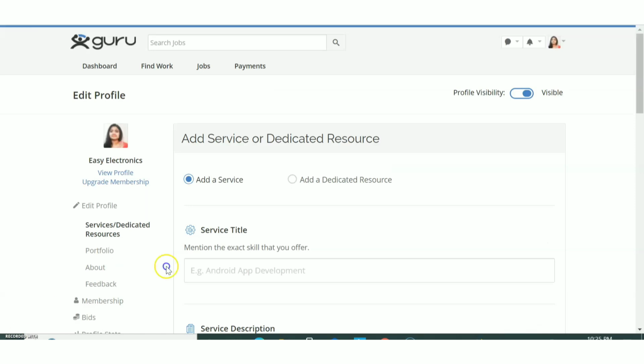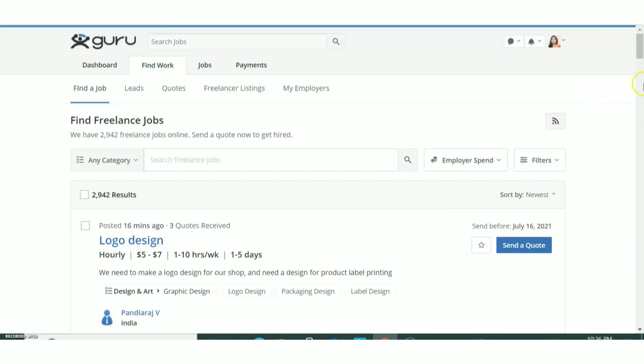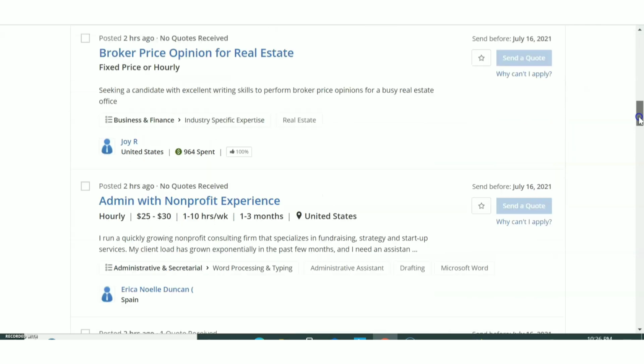So after giving the details, there is maximum details given in your profile. Next, we are going to find jobs that are related to data entry or video editing, all those areas. Okay. So where you have to search is in this find work. Okay. So just click on this find work. You can see various jobs coming.